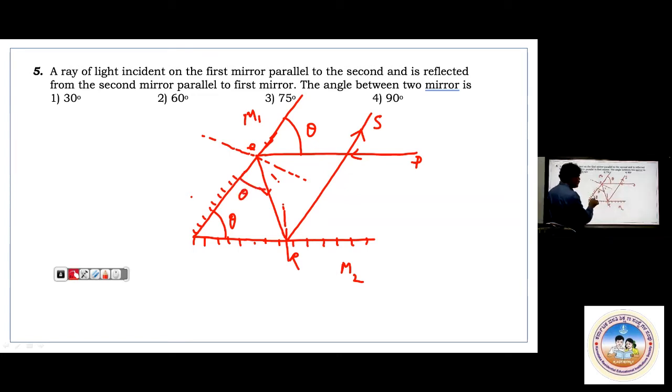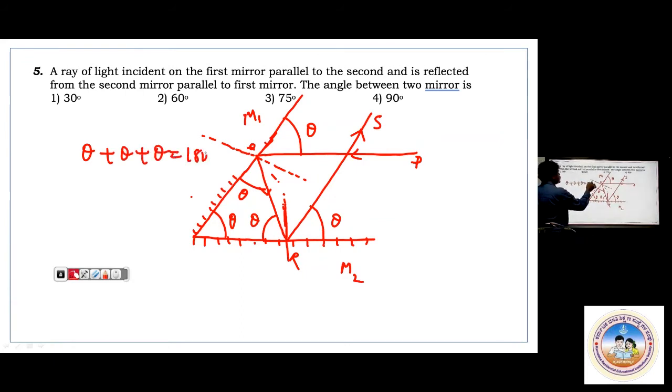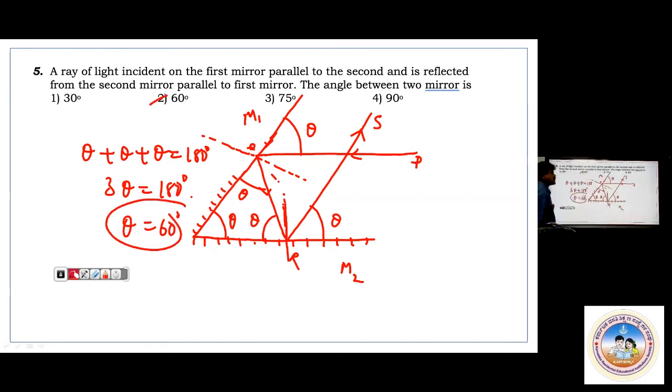And in the same way here, when this is theta, say this is parallel and this is parallel, this angle must be theta. When that angle is theta here, this angle should also be theta, because these two angles must be equal. This will also be theta. In such a case, theta plus theta plus theta must be equal to 180 degrees, from geometry. Now 3 theta is 180 degrees, so theta must be 60 degrees. This is the answer.